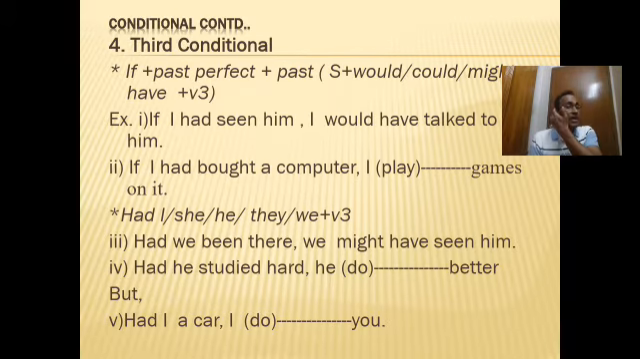If you had bought a computer, you would have played games on it. যদি তুমি কম্পিউটার কিনতে, তুমি এখানে খেলতে পারতে, but you didn't buy, and you don't have that possibility of playing games on it. So this is totally an imaginary sentence. So let's see the second example. If I had bought a computer, I would have played games on it.